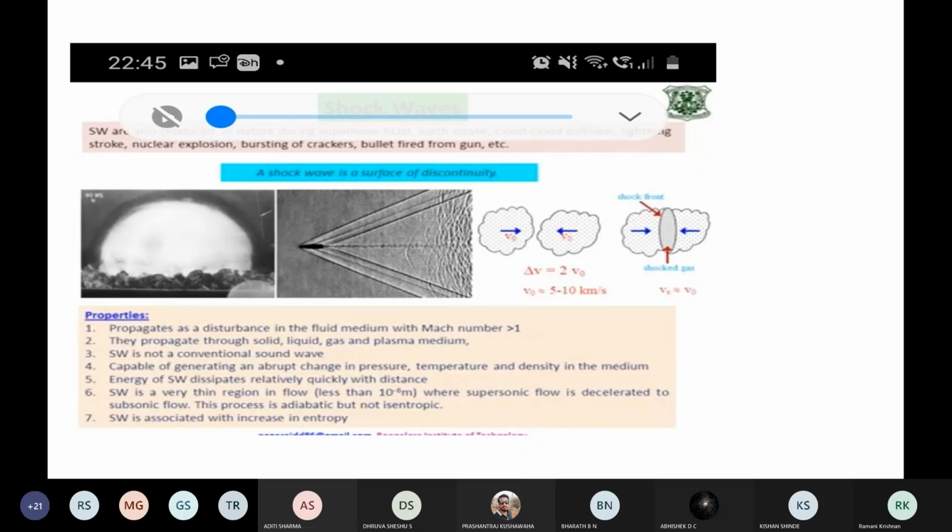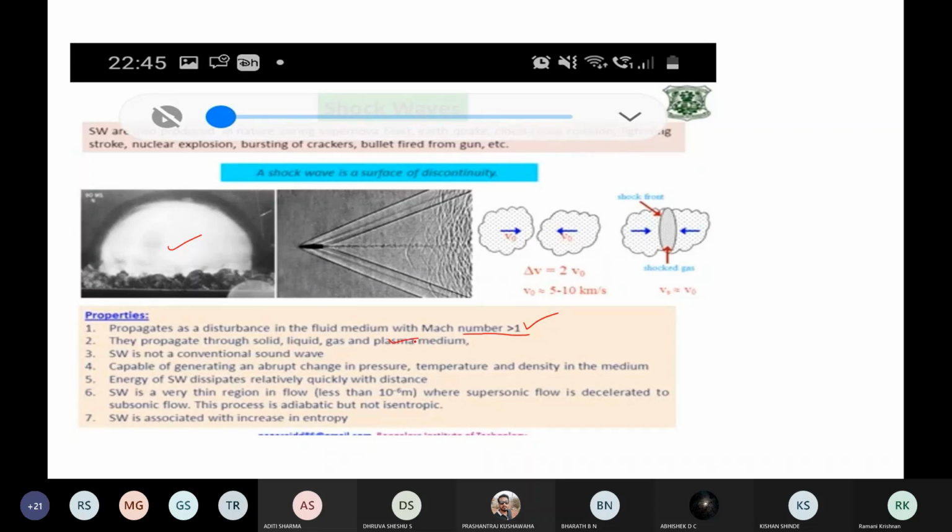You can see that this figure is about a bomb explosion taking place, and how the medium is changing. So with this, let us see some of the properties again. What are the properties of shock waves? Shock waves travel in a medium where the Mach number is greater than 1. They can travel through solid, liquid, gas and plasma also.